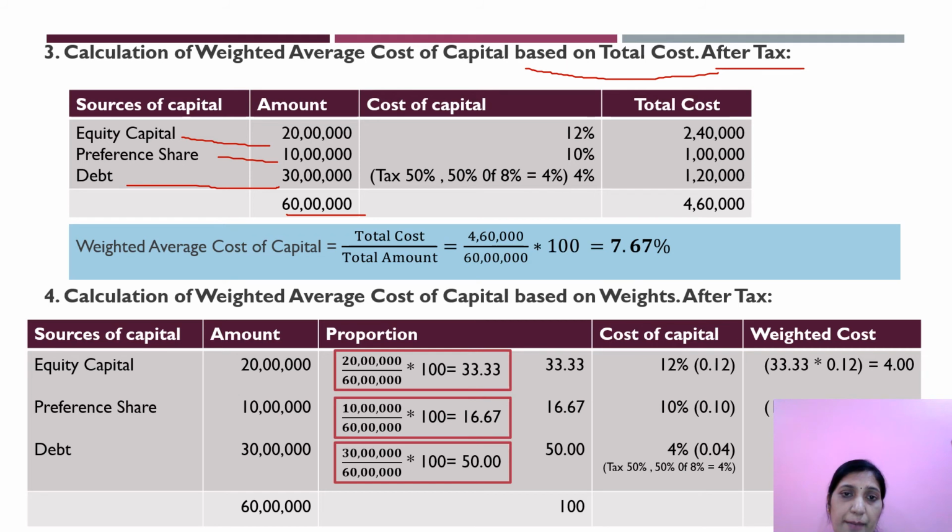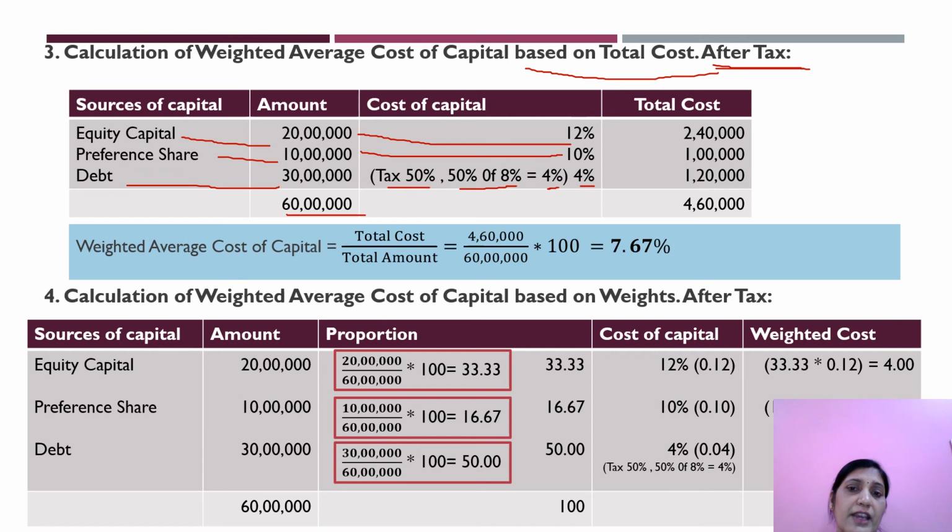See here, cost of capital, equity cost of capital is 12%. Preference is 10%. I have taken it same. Now, cost of debt is 8%. Okay, it is 8%. But it is after tax. What is the tax rate? 50%. So tax rate is 50%. 50% of 8% you have to take. So that is 4%. I have taken it as 4.